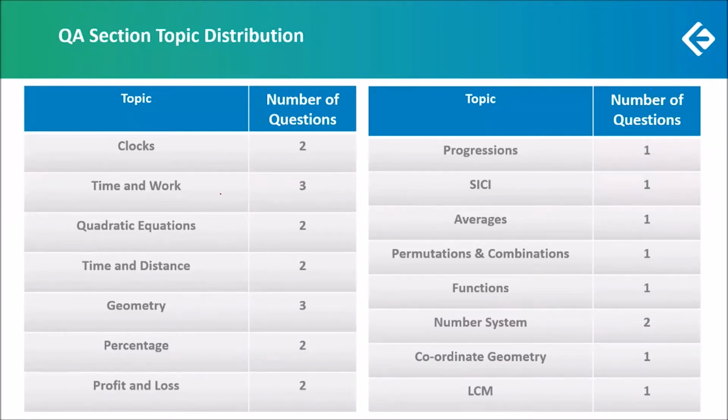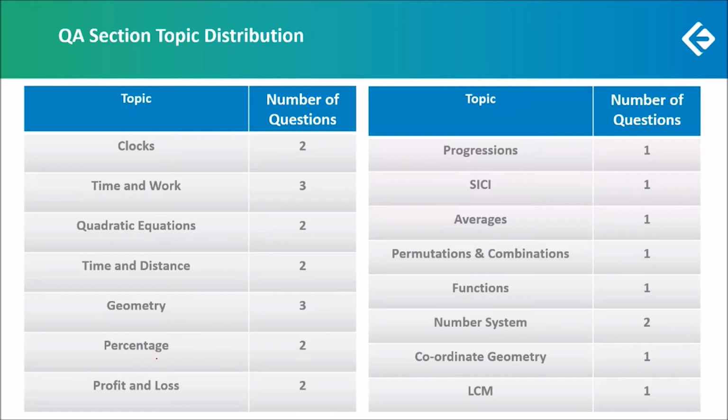We had 3 time and work questions. We had questions on men and women, questions on alternate days, and questions on pipes and leaks. All 3 were doable. We had 2 questions on quadratic equations. We had 2 questions on time and distance, which had to do with boats and trains. We had 3 questions on pure geometry, in which we had questions dealing with triangles, questions on circles and squares.